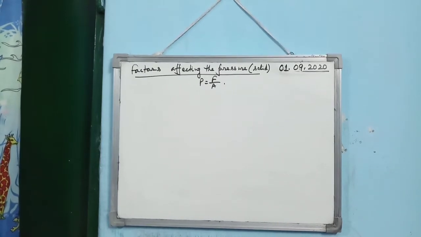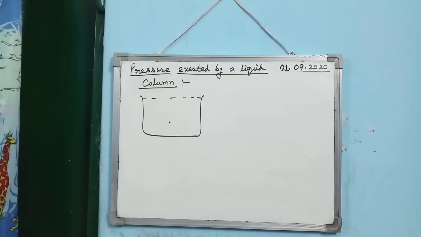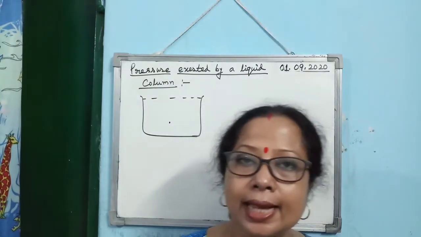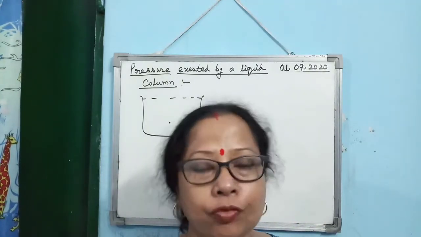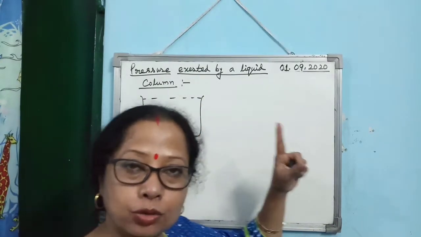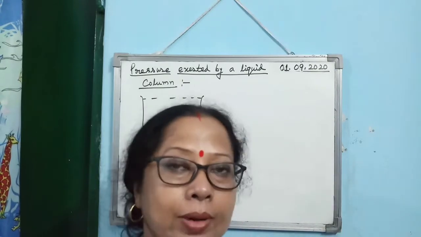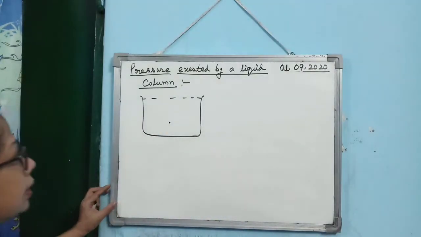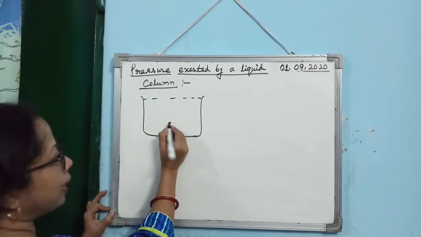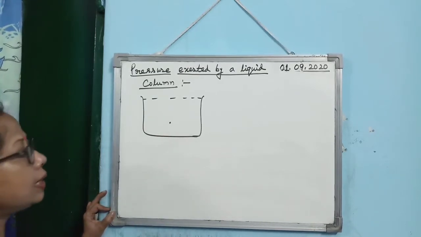Remember, I repeat, these are all the examples of pressure exerted by solids. Now I will discuss pressure exerted by liquid or fluid. Fluid means which can flow, means liquid and gas together is known as fluid. So you can apply the same concept for fluid also, means instead of liquid, gas also you can apply this. So let us consider that we have taken a liquid in a container and you want to find out the pressure at this point. Then how can you find out?